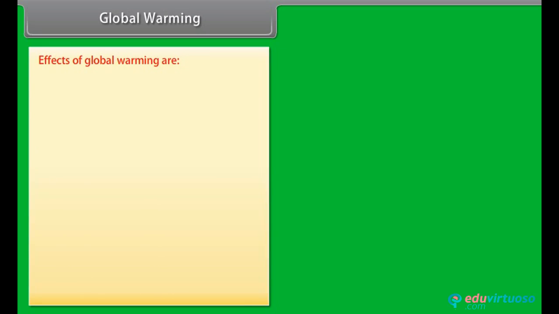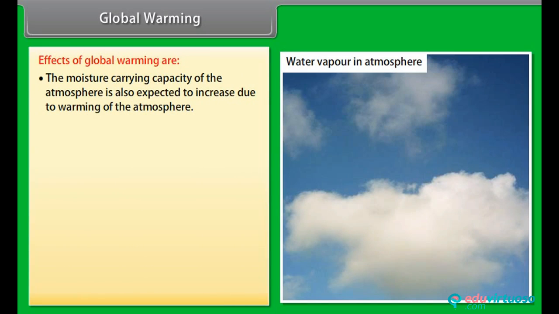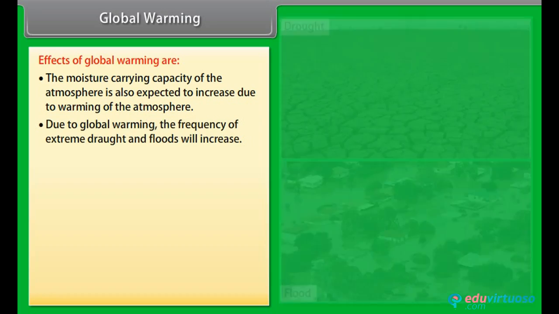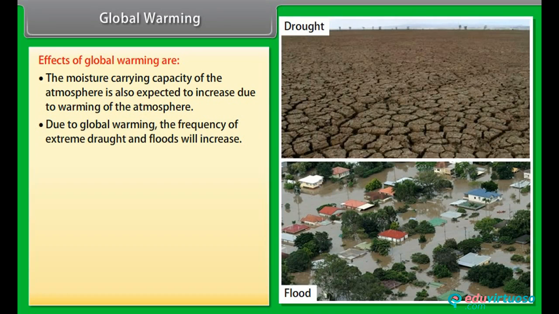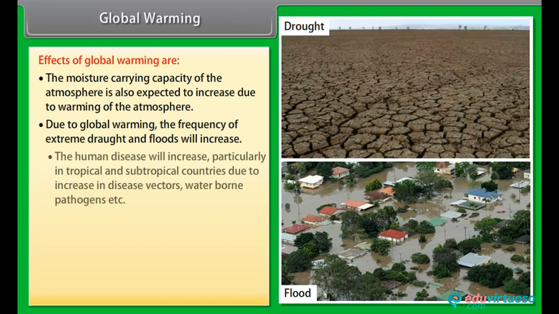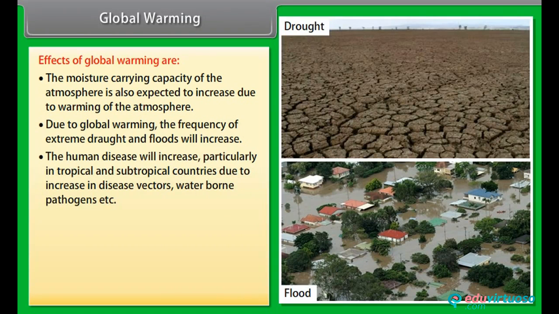Effects of global warming are: the moisture carrying capacity of the atmosphere is also expected to increase due to warming of the atmosphere. Due to global warming, the frequency of extreme drought and floods will increase. Human disease will increase, particularly in tropical and subtropical countries, due to increase in disease vectors, waterborne pathogens, etc.